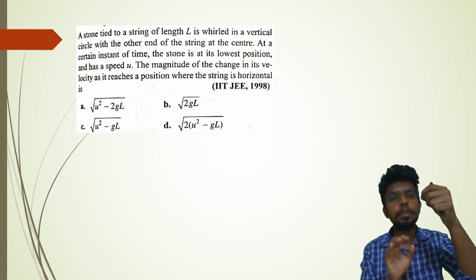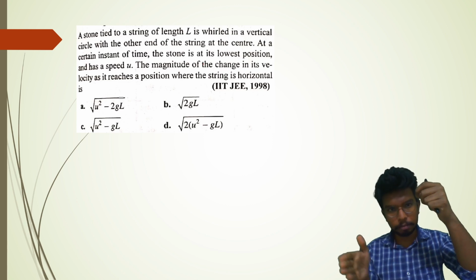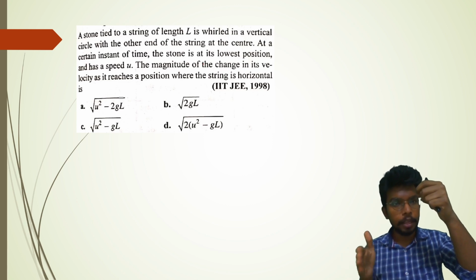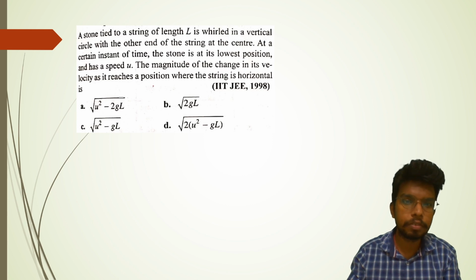Here they haven't told that the speed is minimum. It can be anything. So let's say I provided it a speed u. The magnitude of the change in its velocity as it reaches a position where the string is horizontal is.